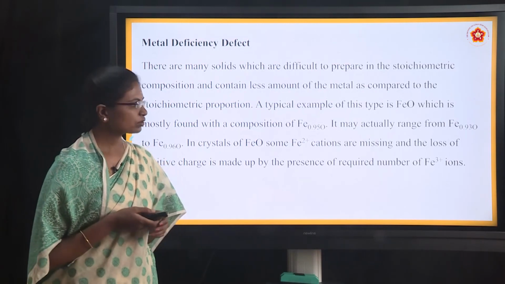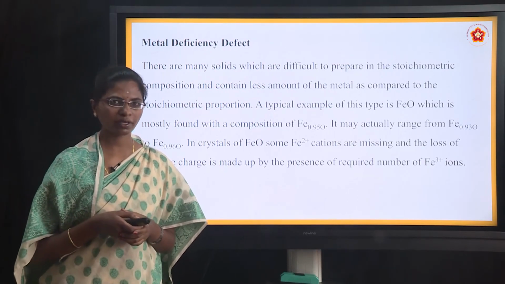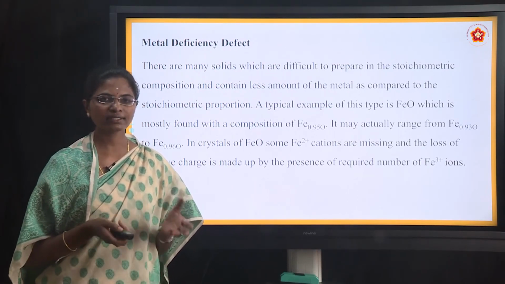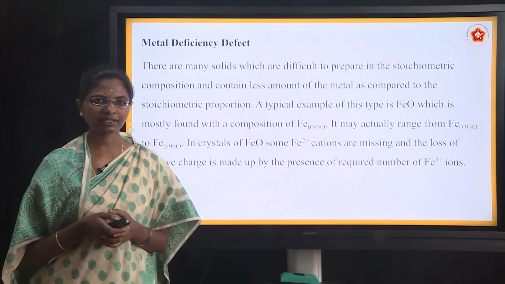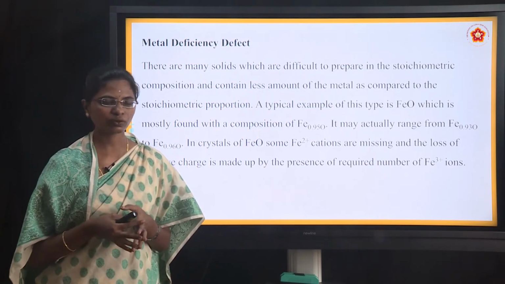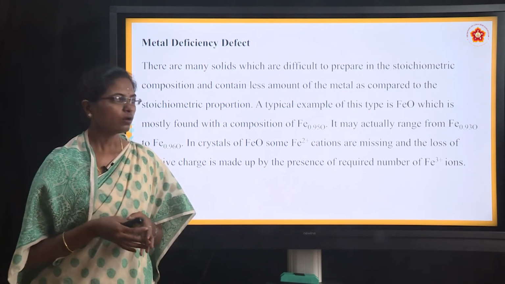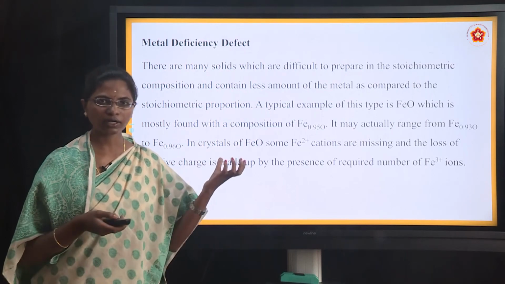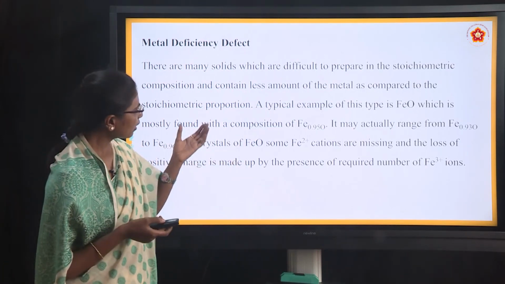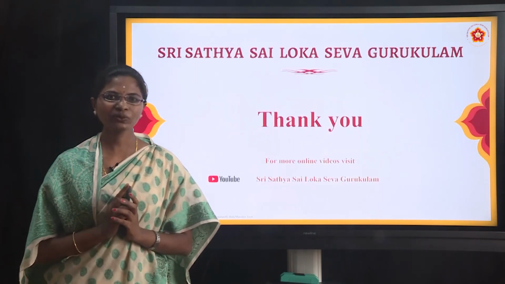This is very important. Even for the exam they may ask for 2 marks, what is a Frenkel defect, what is meant by interstitial site, what is meant by point defect, what is meant by line defect. So, all of you go through each point, it is very easy to understand. So, thank you. Sai Ram.